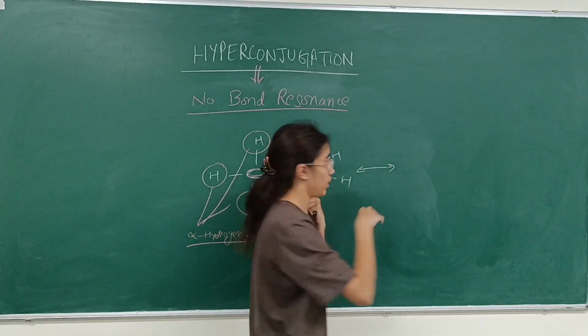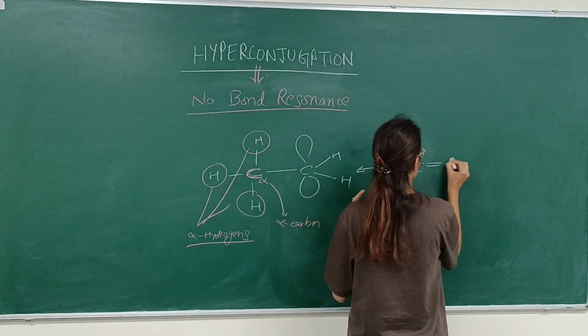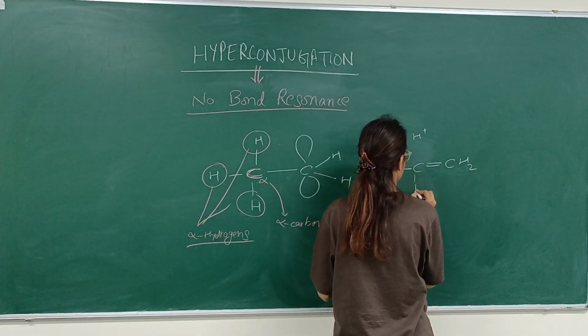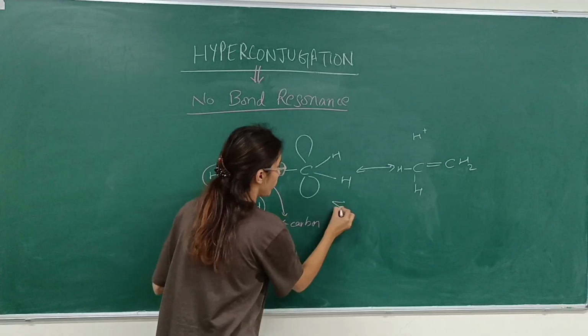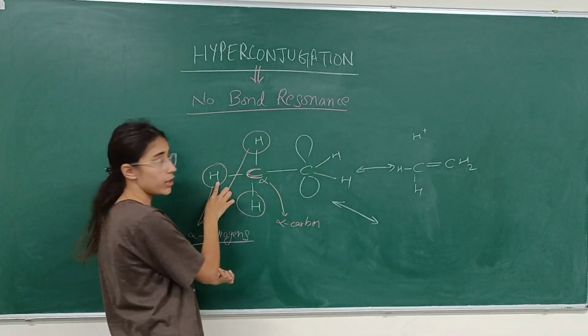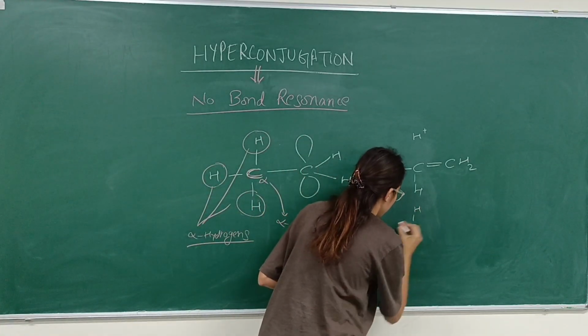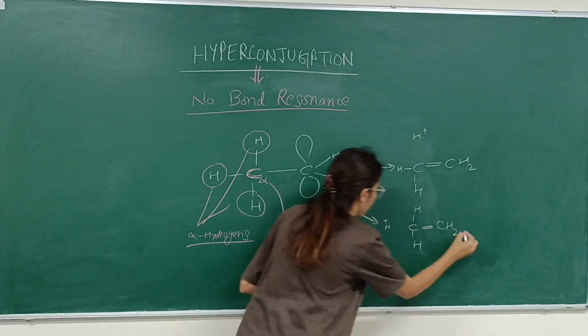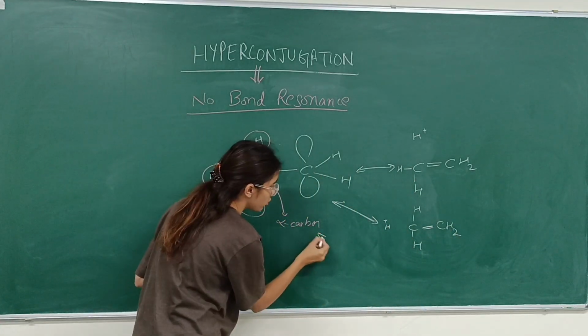which I mentioned earlier by this. Also, one you can make with this one, with these hydrogens, and also with this hydrogen.